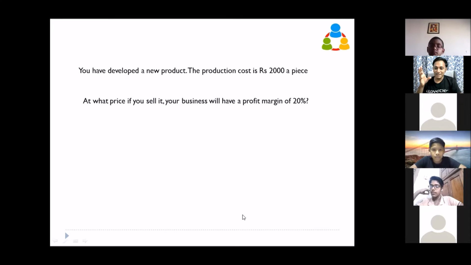If a company tells you they have made a turnover of 1 lakh rupees or 1 crore rupees, nobody is going to ask them what their production cost is. Selling price, and how much margin. So in 1 lakh, if you want a 20% margin, with 1 lakh as your selling price, your production cost should be 80,000 only. Then only you get 20,000 rupees as margin. Then only you make 20%. So this 400 rupees margin you get, is it 20% of 2,400?